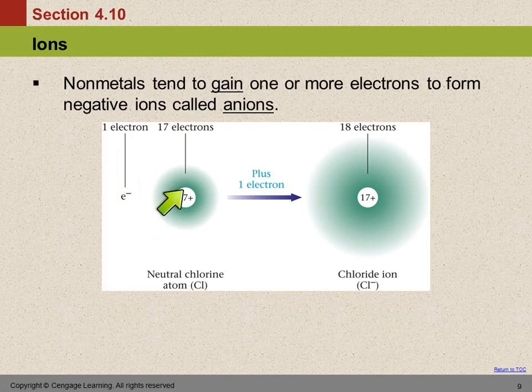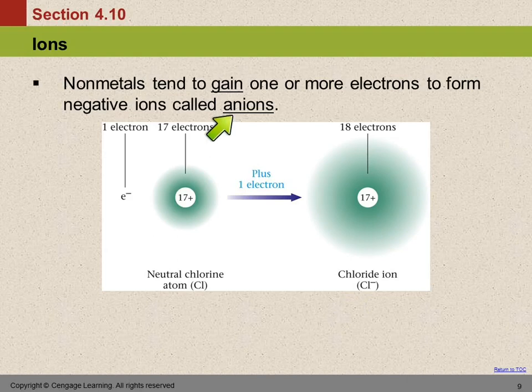Chlorine's element 17, it has 17 protons. The neutral atom has 17 electrons. If we give it an extra electron, now it's going to have 18 electrons, 17 protons. Now we've got an extra negative charge, and so it's got a negative charge. Negative ions are called anions.